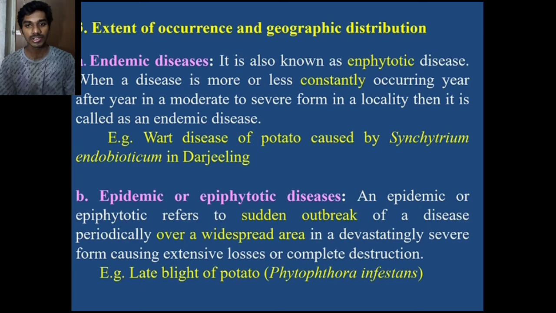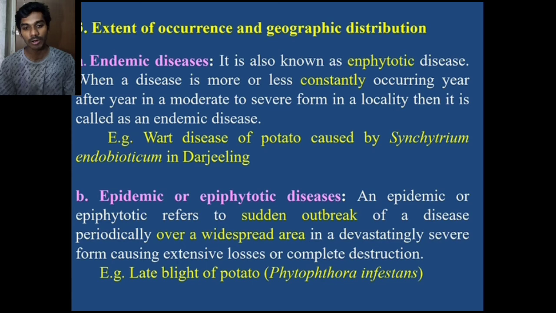Extent of occurrence and geographical distribution. First one is endemic disease. In this disease, occurrence is more or less constant, occurring year after year. This disease occurs in a particular locality or area. Example: wart disease of potato caused by Synchytrium endobioticum in Darjeeling.